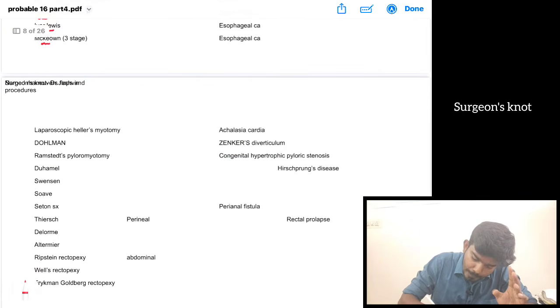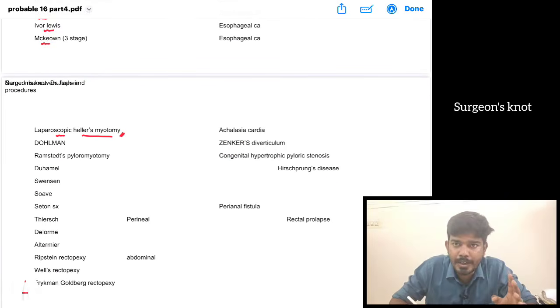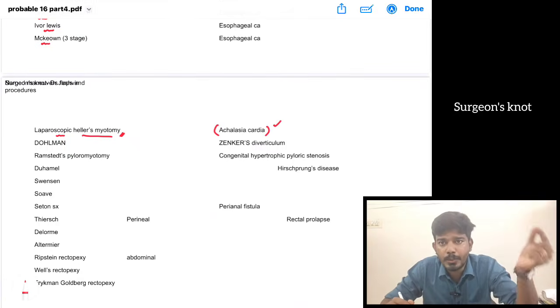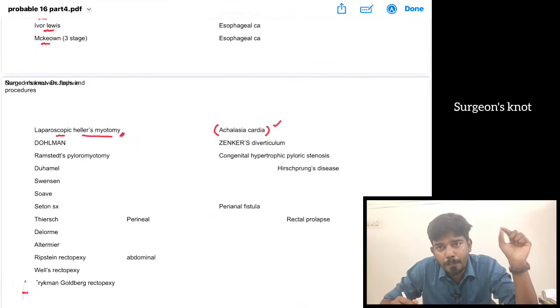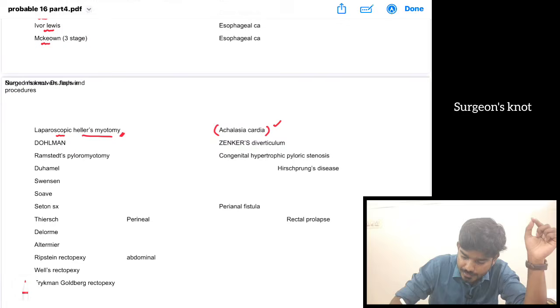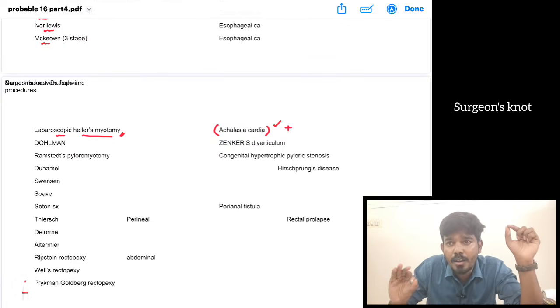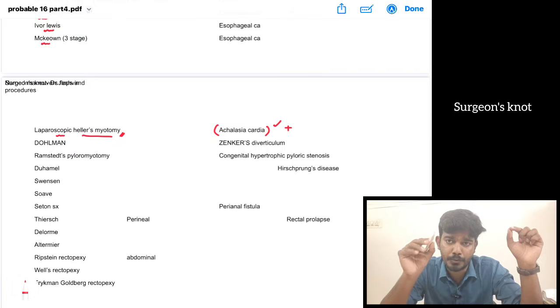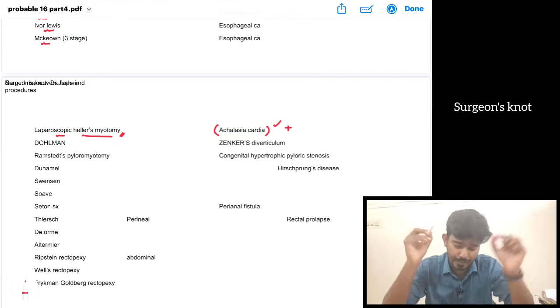Then we have laparoscopic Heller's myotomy. Heller's myotomy is done for achalasia cardia. In case of achalasia cardia, we do a laparoscopic Heller's myotomy. But the complication of this laparoscopic Heller's myotomy is GERD. So we are going to do laparoscopic Heller's myotomy with fundoplication. We do a 360-degree floppy fundoplication for GERD management. It is done together with laparoscopic Heller's myotomy, for achalasia cardia.